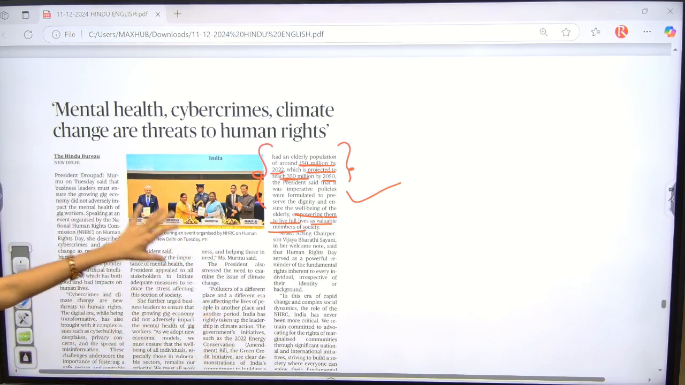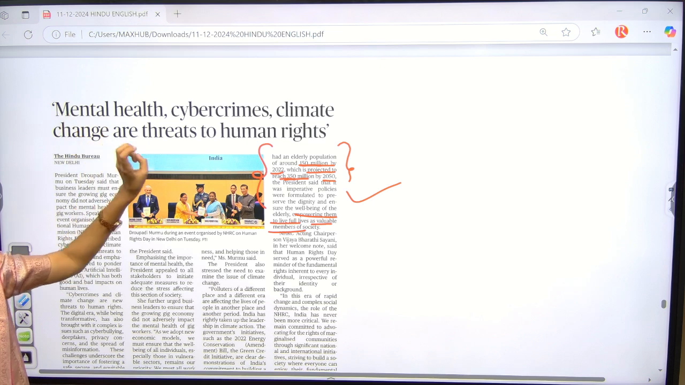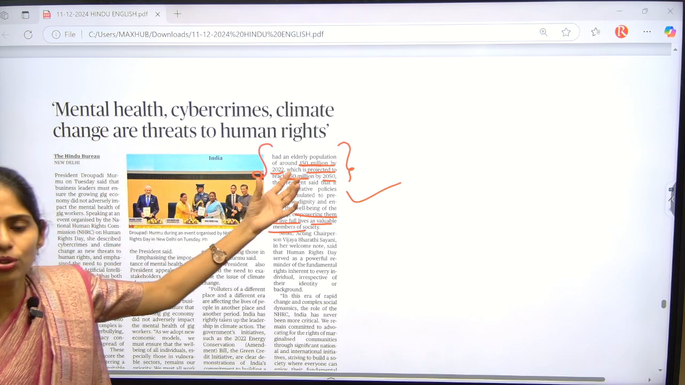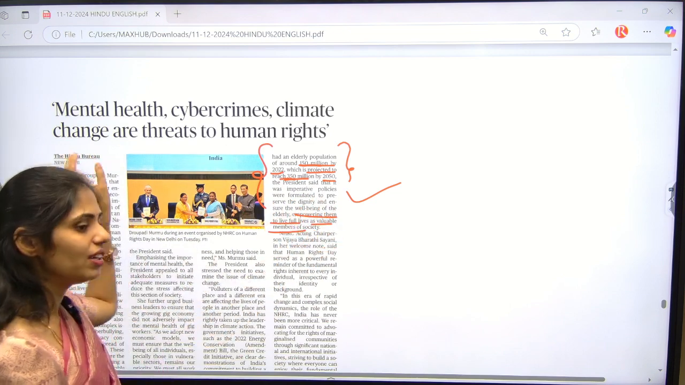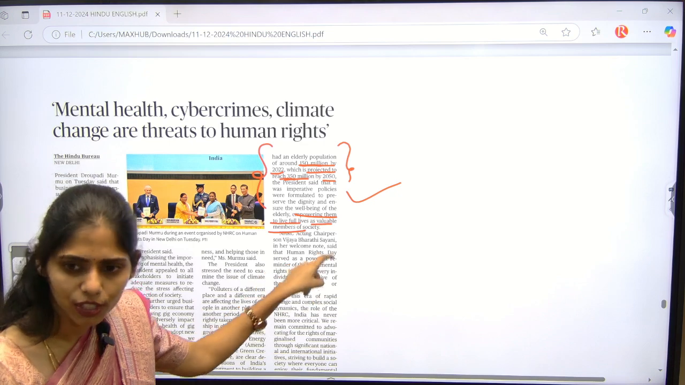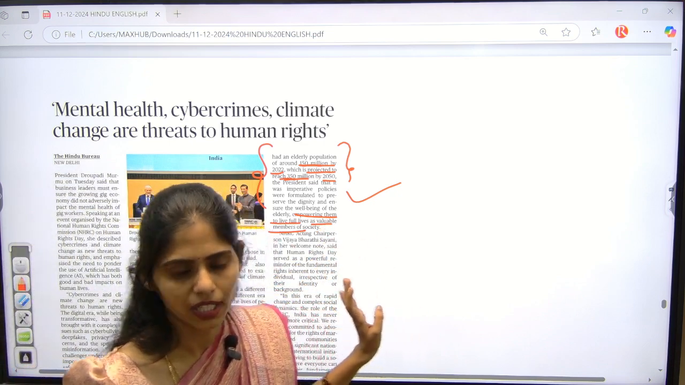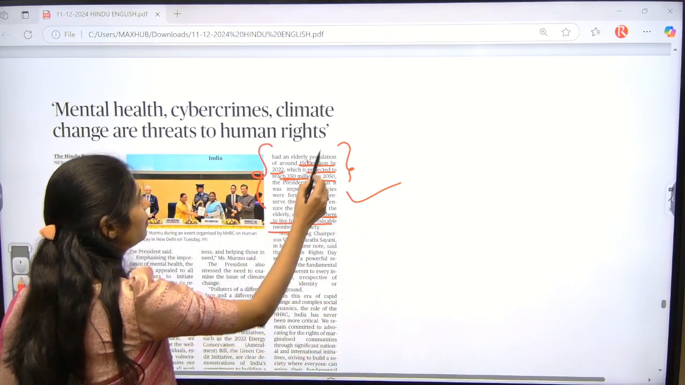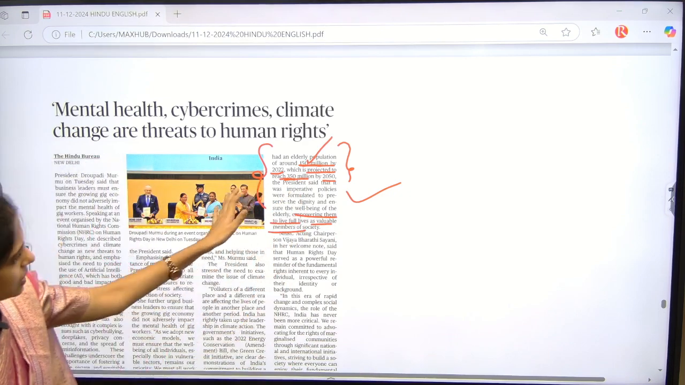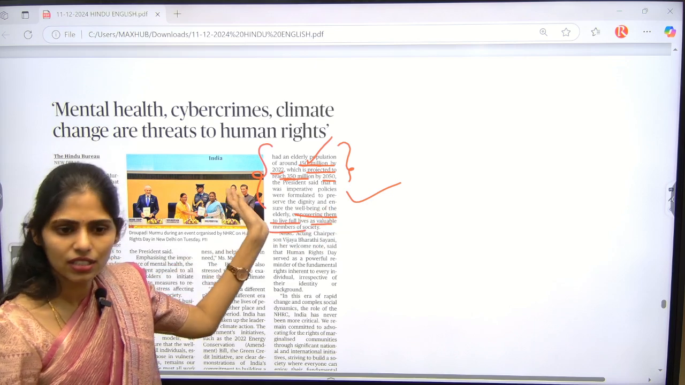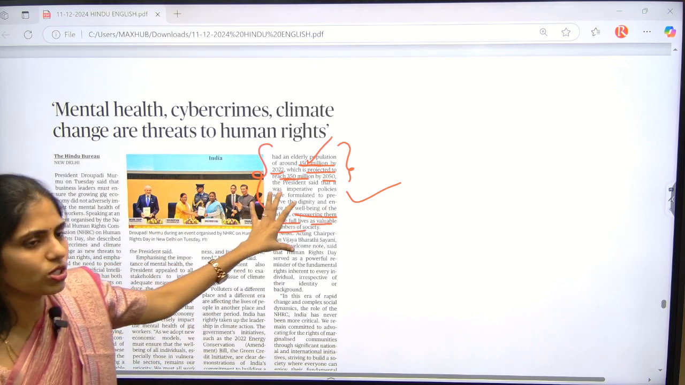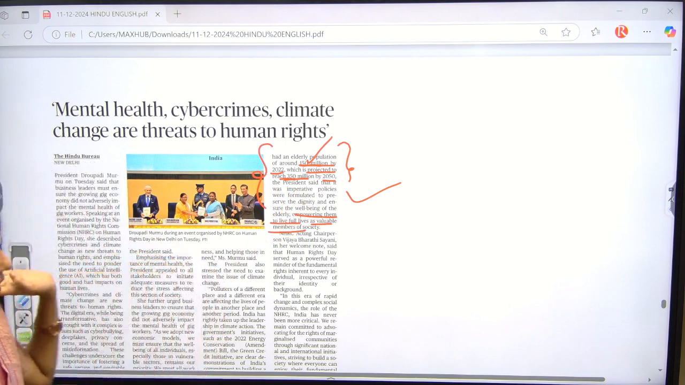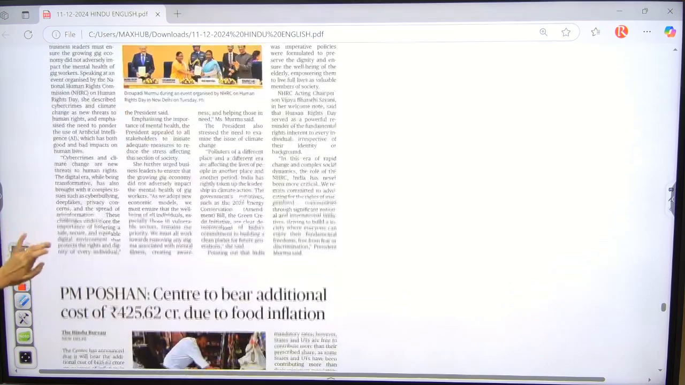These people are affected by mental health issues and more cyber threats, because digital literacy is very low among them. Because of climate change and environmental pollution, these people are also more vulnerable. As of now the data is 150 million old people, and this population can increase to 350 million by 2050, and these are the most vulnerable. So the government needs to take more steps for empowering them. Clear?